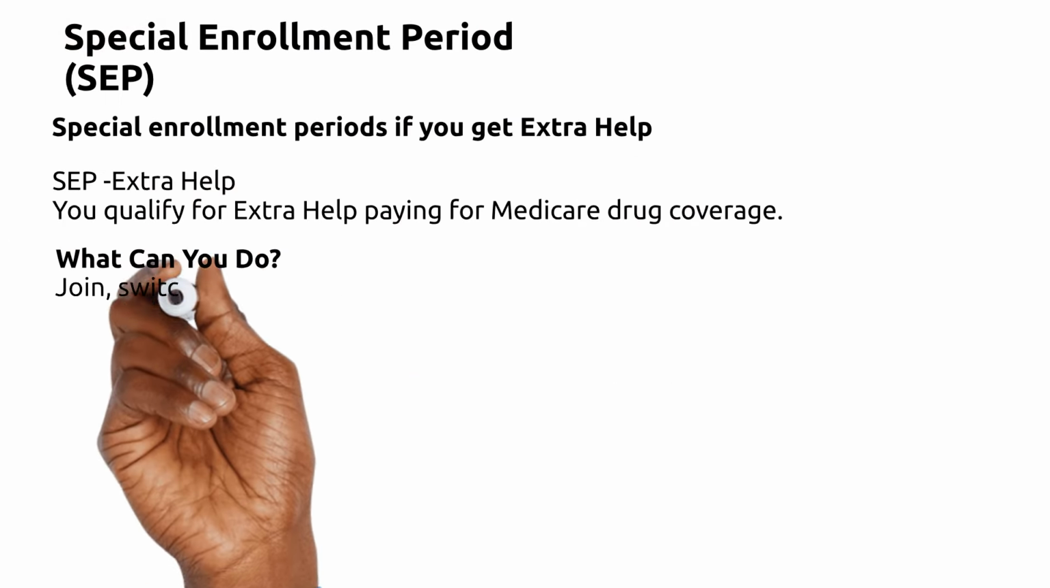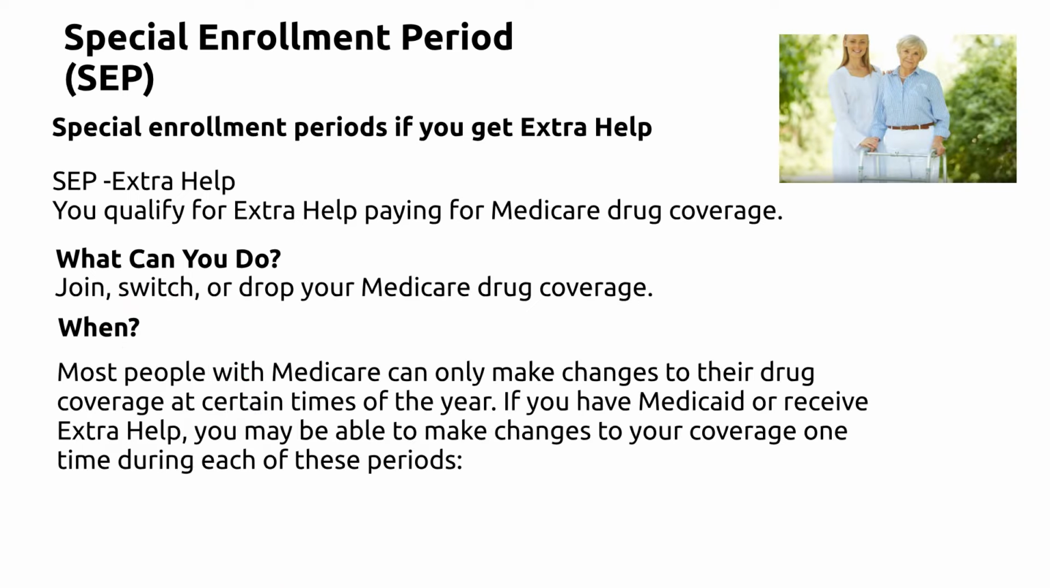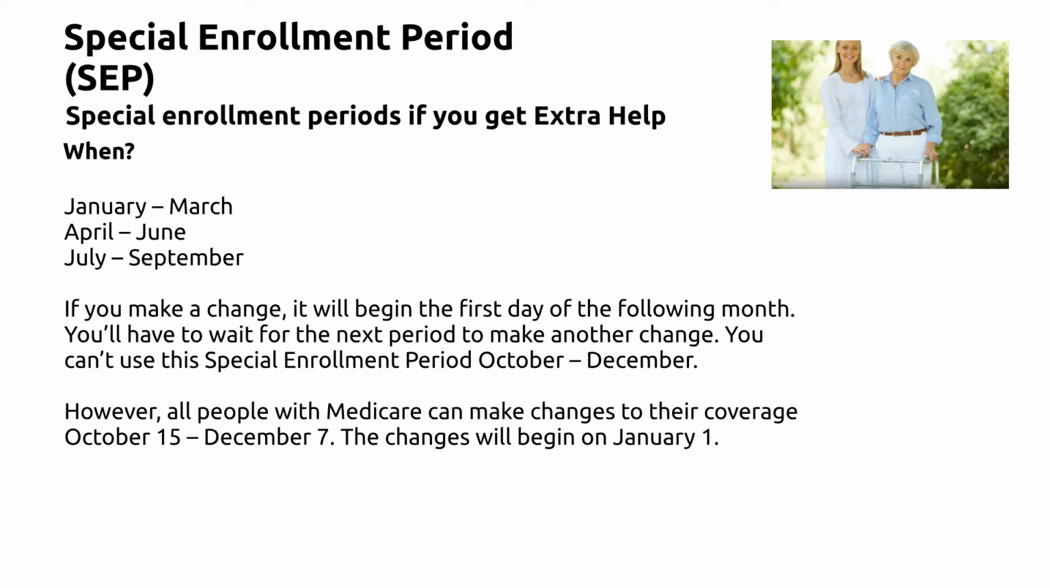Special enrollment period if you get extra help. You get extra help paying for Medicare drug coverage. What can you do? Join, switch, or drop your Medicare drug coverage. When? Most people with Medicare can only make changes to their drug coverage at certain times of the year. If you have Medicare and receive extra help, you may be able to make changes to your coverage one time during each of these periods.